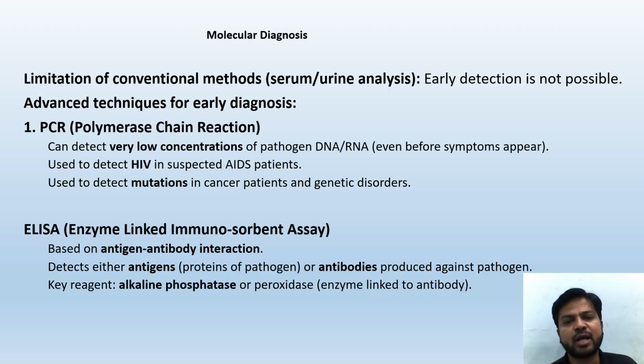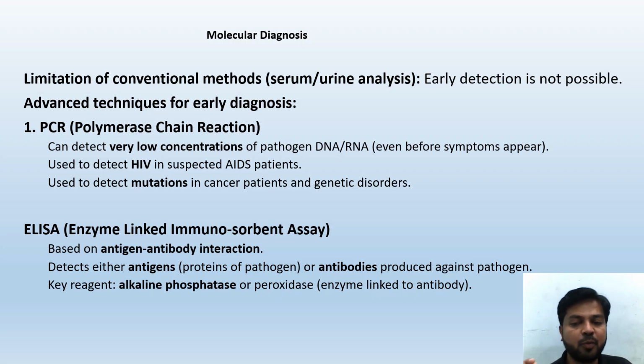Molecular diagnosis. Diagnosis means identification of diseases, and in order to identify, we are going to the molecular level. Conventional methods like normal blood sample or urine sample analysis have limits to identify. We need to go deep. One is PCR, two is ELISA. What is PCR? We have already studied this, very easy. Polymerase chain reaction. ELISA, enzyme linked immunosorbent assay.